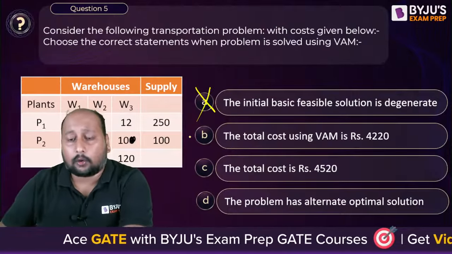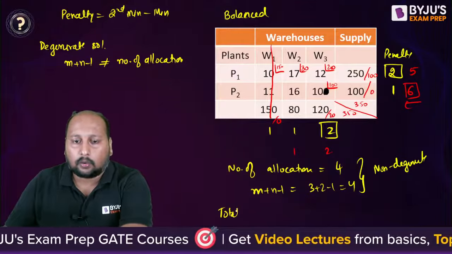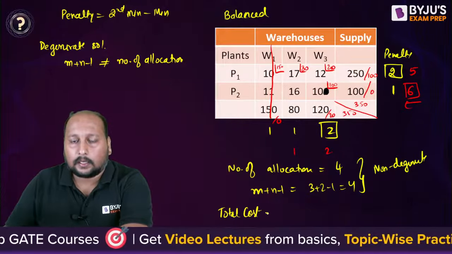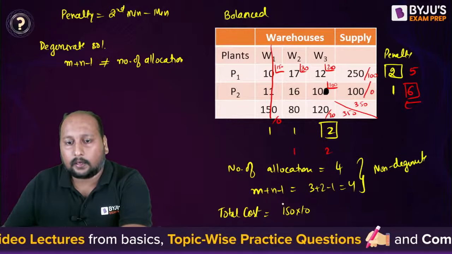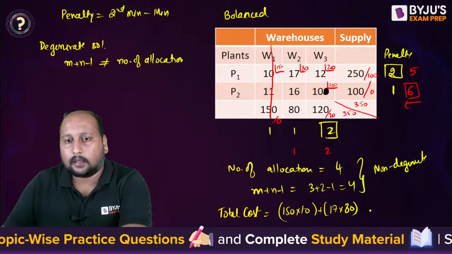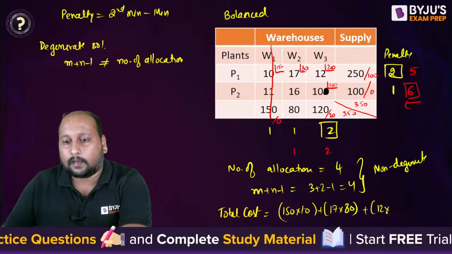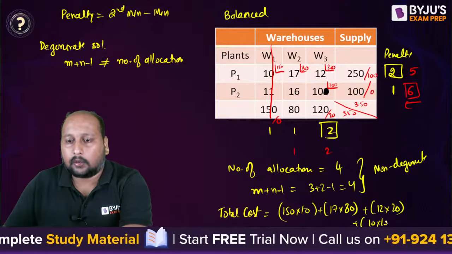Let us calculate the total cost using VAM. Total cost using VAM is equal to 150 into 10 plus 17 into 80 plus 12 into 20 plus 10 into 100.